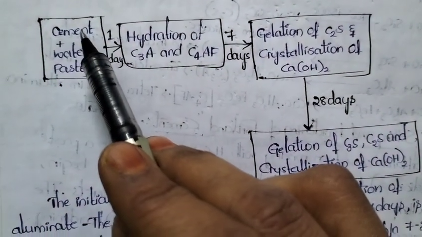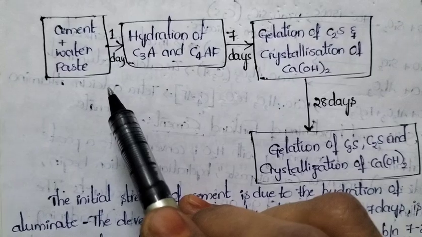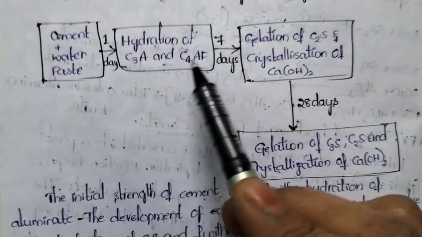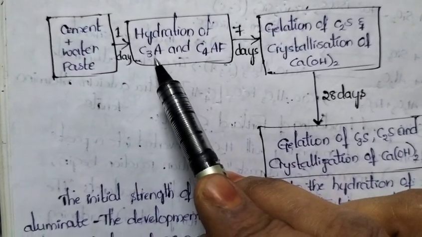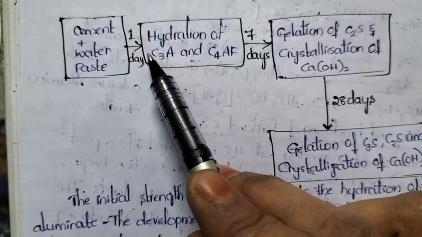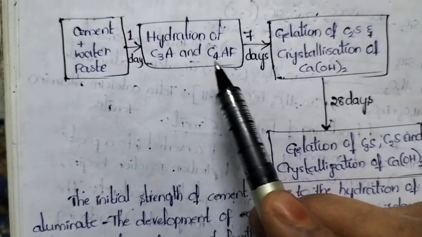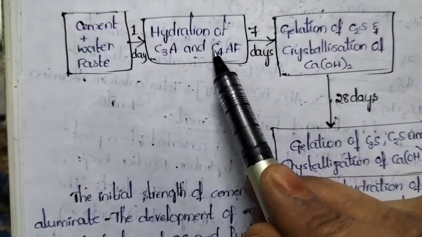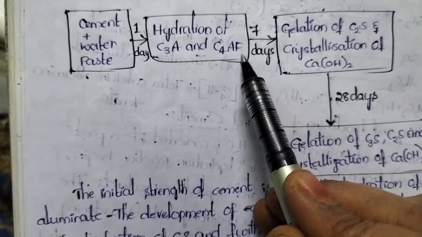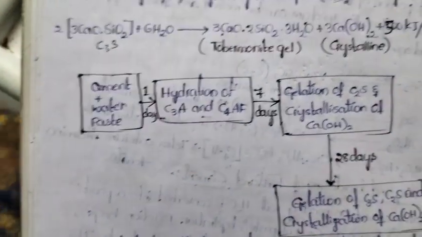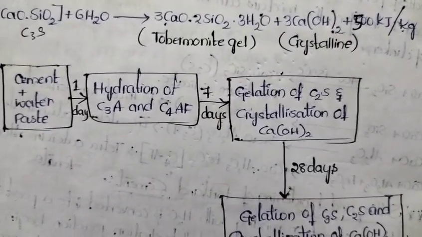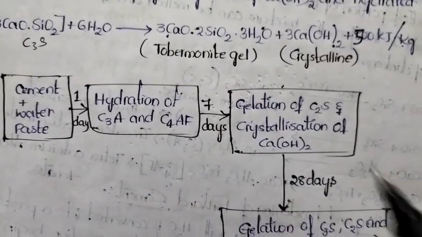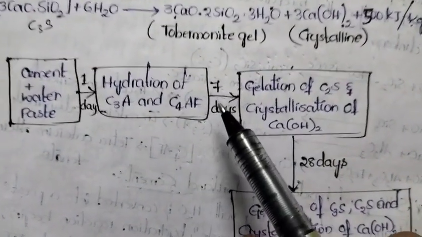First we are adding water to cement. Whenever we add water to cement, within 1 day, hydration of C3A takes place. C3A means tricalcium aluminate, and C4AF means tetracalcium aluminoferrite. How many reactions take place? 2 reactions.